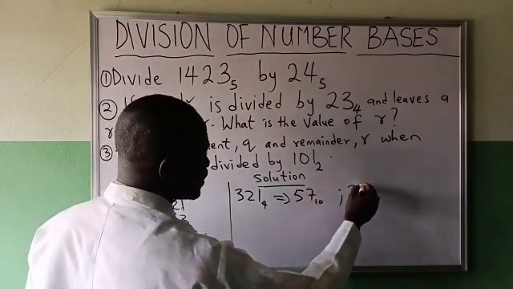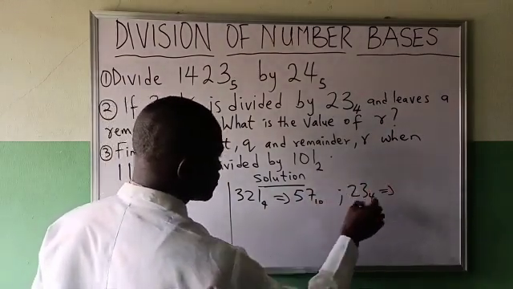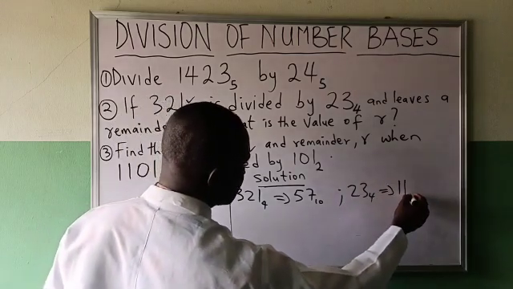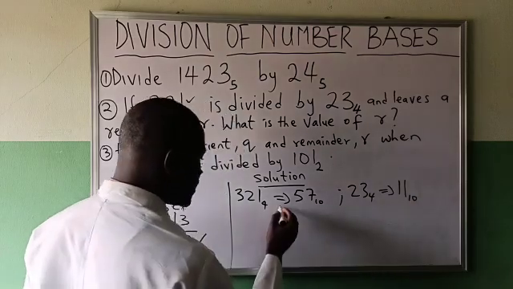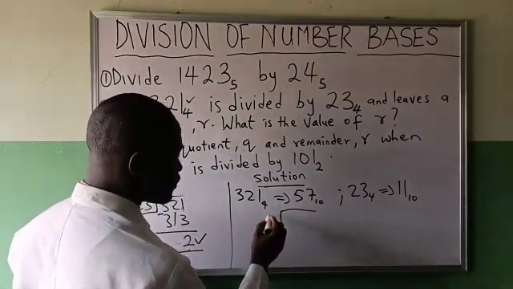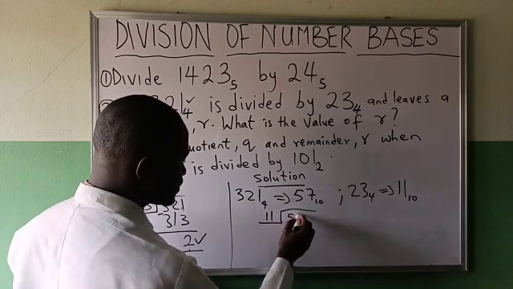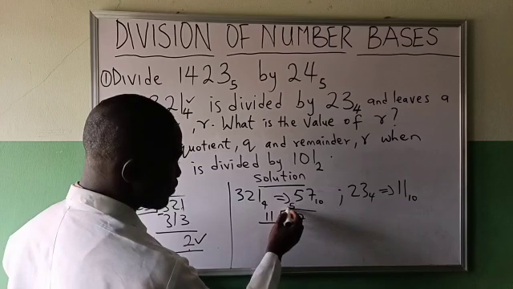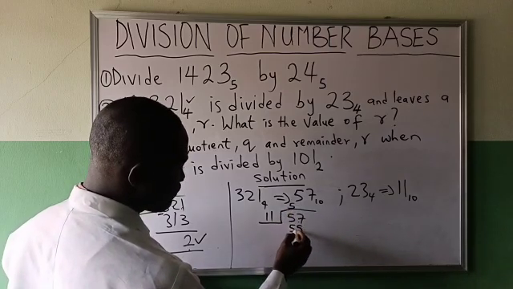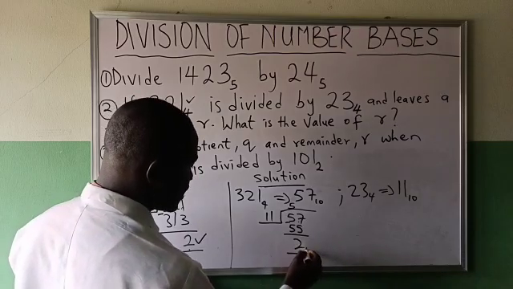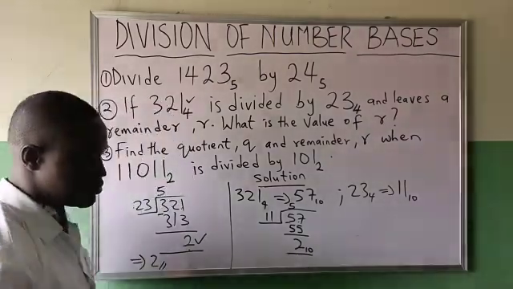You go to the next. 2 times 4, 8 plus this, 11 in base 10. Then divide accordingly in base 10. Then we have 11 and 57. 57 divided by 11, 5. 5 times 11 is 55. You subtract, the remainder is 2. So the remainder is 2 in base 10.